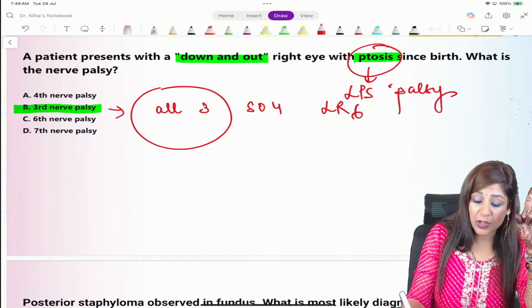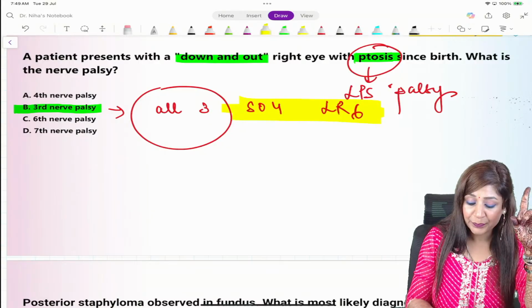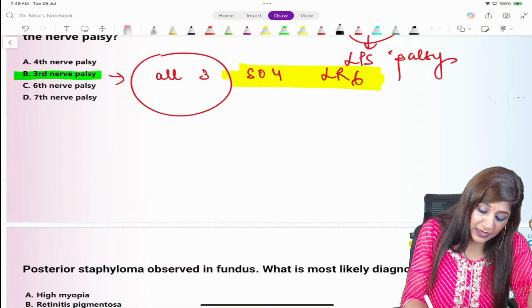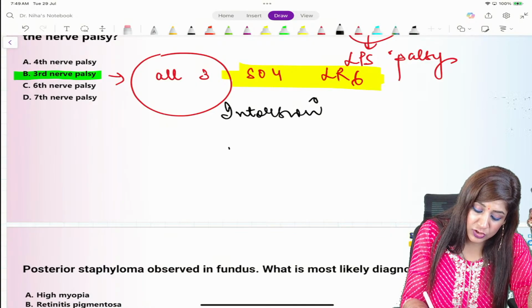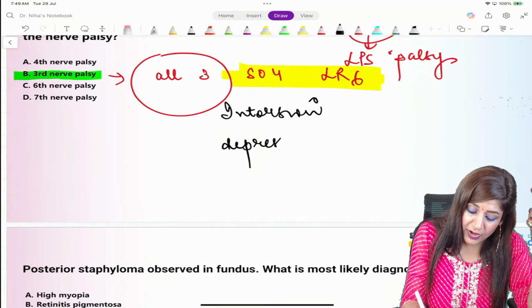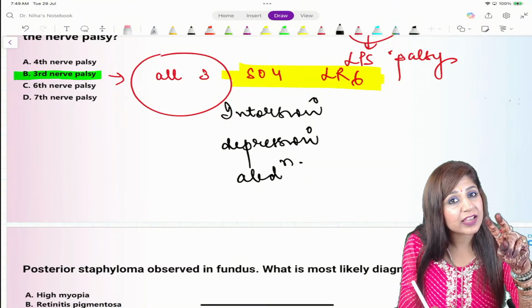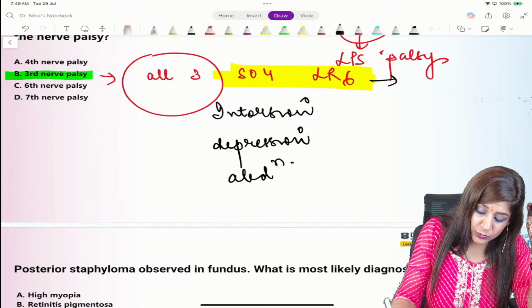Plus down and out. The only muscles which are working are the superior oblique and the lateral rectus. What actions can the superior oblique do? Superior oblique's main action is intorsion, the secondary action is depression, while the tertiary action is abduction. So the eye will be able to do these three actions, while lateral rectus does only abduction.